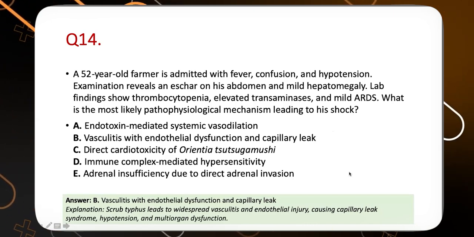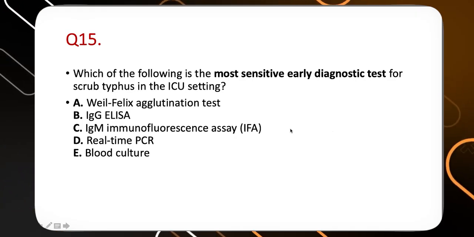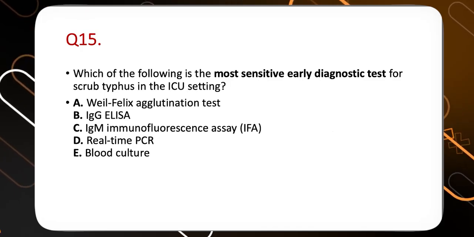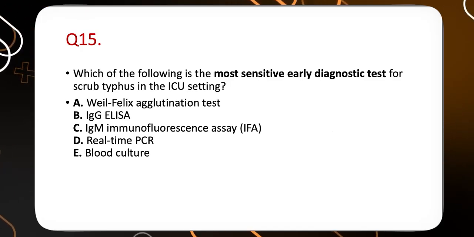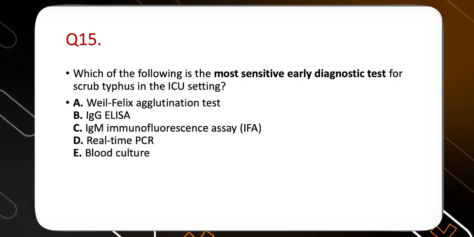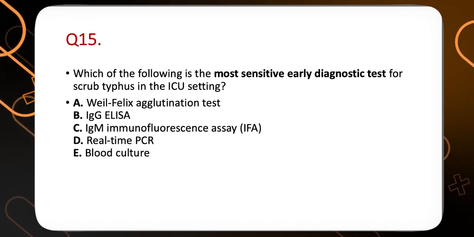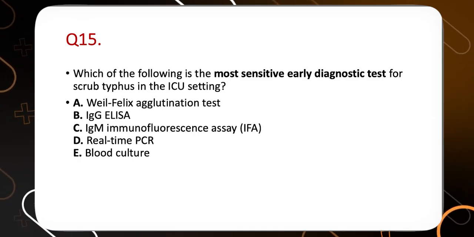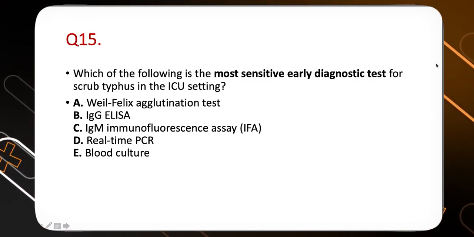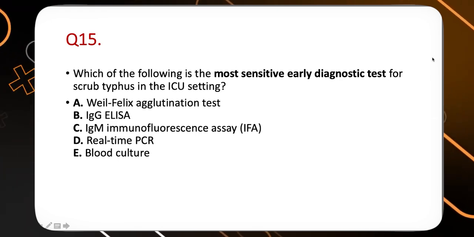Question number 15, I think that is the last question that we'll do today. Which one of the following is the most sensitive early diagnostic test for scrub typhus in the ICU setting? Weil-Felix agglutination testing, IgG ELISA, IgM IFA, real-time PCR, blood culture. Let's see what people have. Please give answer. Feel free to give answer.